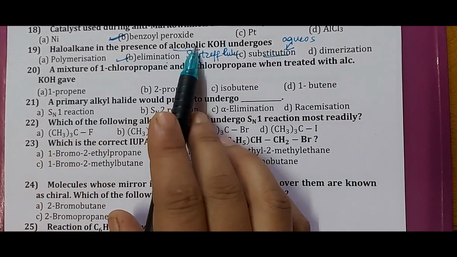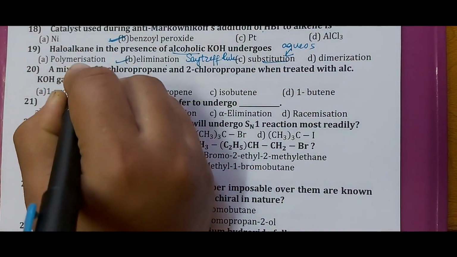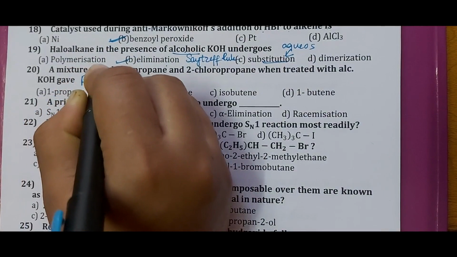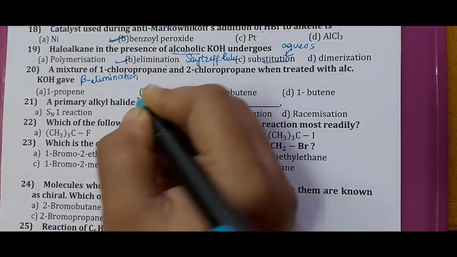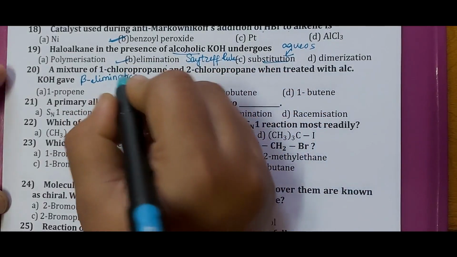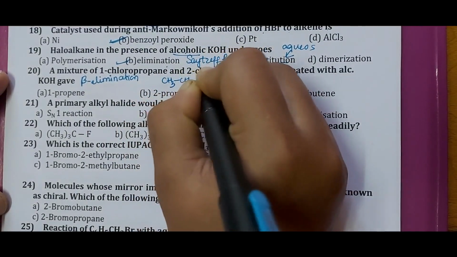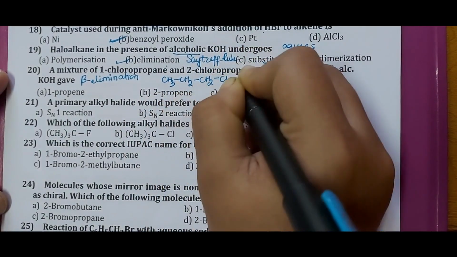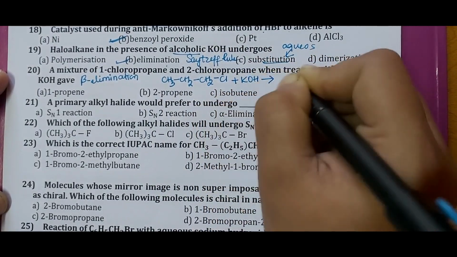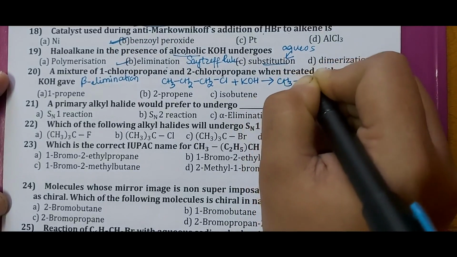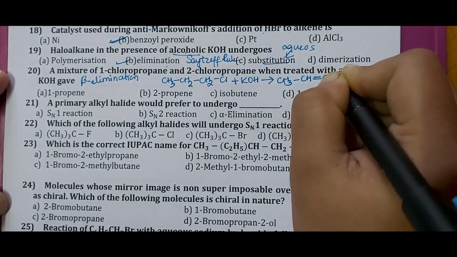So, we'll try to write the reaction. It is related to the previous question, that is elimination reaction. So, if you take an example of 1 chloropropane and 2 chloropropane, both are beta elimination reactions. So, we'll try to write the example here. Beta elimination means hydrogen from beta carbon atom and halogen from alpha carbon atom is eliminated. So here 1 chloropropane, when it is made to react with alcoholic KOH, the resulting product would be CH3. So beta carbon, 1H is removed, double bond, and then next it becomes CH2, Cl is removed, that is from alpha carbon atom.